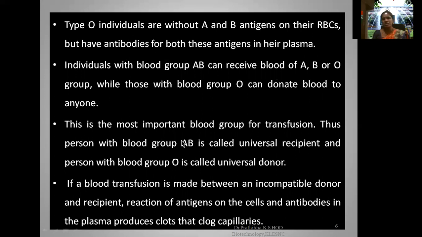This is one of the most important blood groups for transfusion. Thus, a person with blood group AB is called a universal recipient and a person with blood group O is called a universal donor. If blood transfusion is made between an incompatible donor and recipient, the reaction of antigens on the cells and antibodies in the plasma produces clots that clog capillaries.